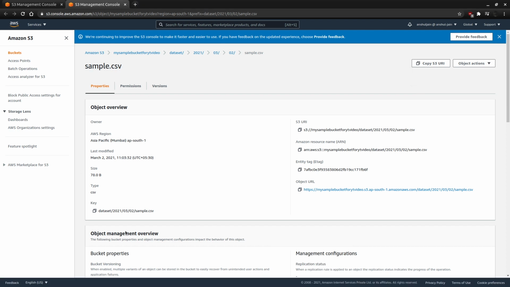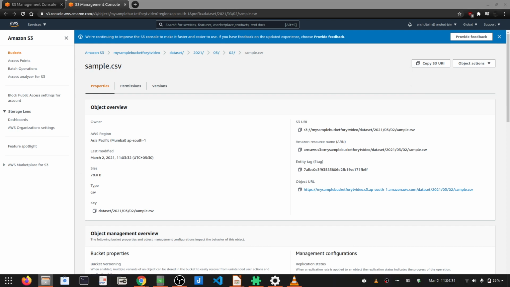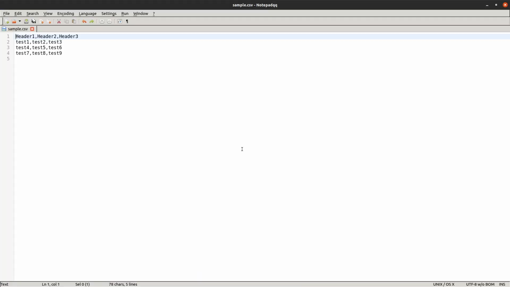It's not working, so I'll try to open that file in some other application, maybe in Notepad, and you'll see the file. Yeah, so this is the file. This is just a sample file with some sample data in it.